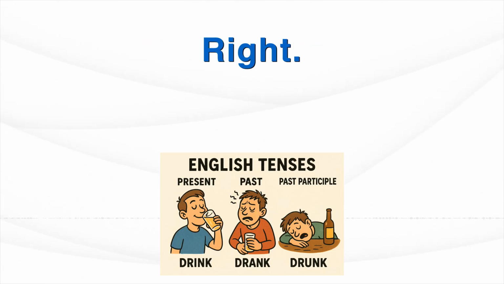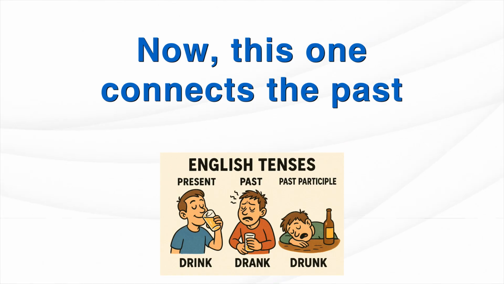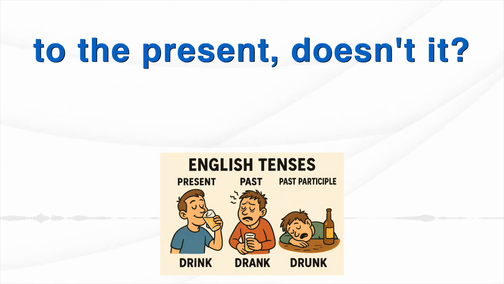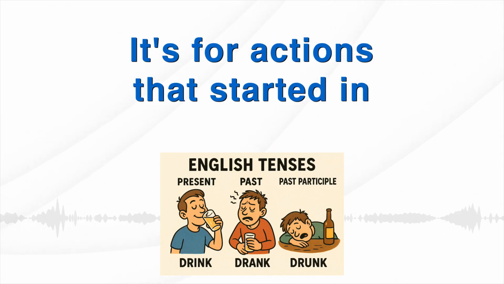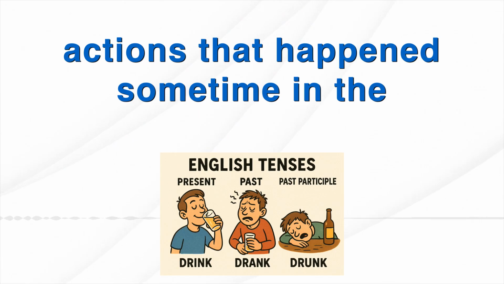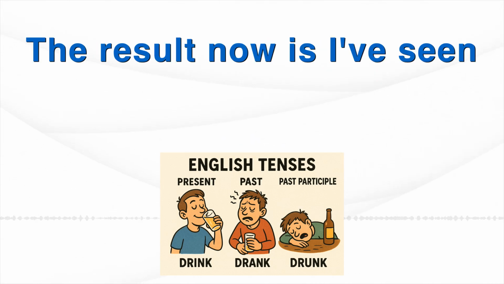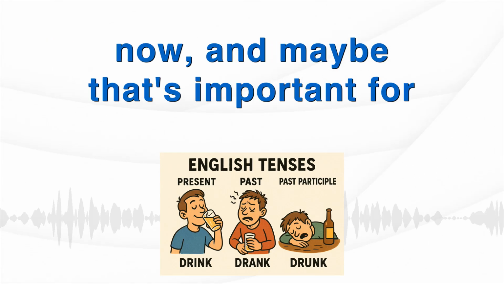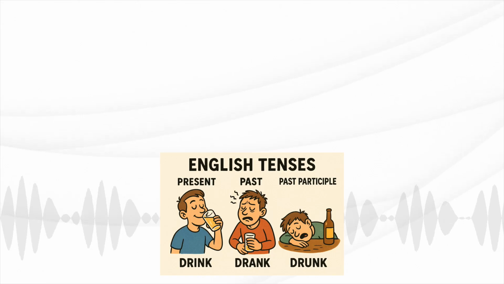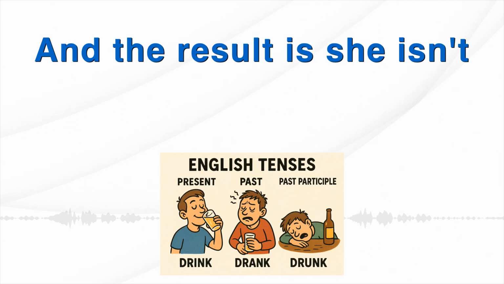Okay, setting the scene. I like that. Right, let's move to the present perfect simple. Now, this one connects the past to the present, doesn't it? It does. That's the key idea. It's for actions that started in the past and continue now, or actions that happened sometime in the past, but we don't know exactly when, or the exact time isn't important. The result now is important. Like, I've seen him, means I saw him before now, and maybe that's important for our conversation. Or she has gone, she left, and the result is she isn't here now.